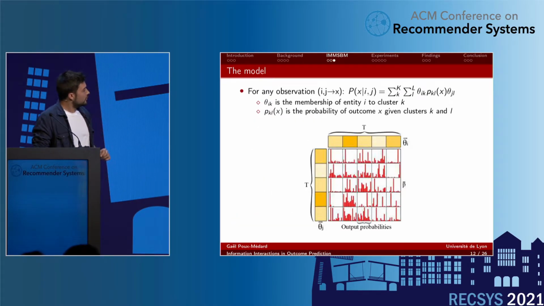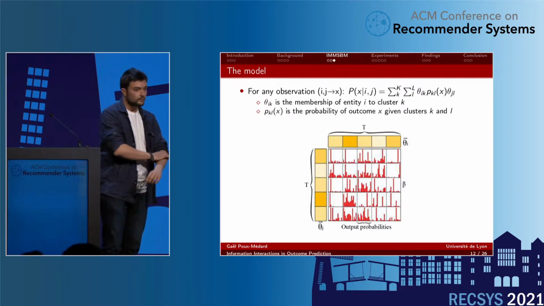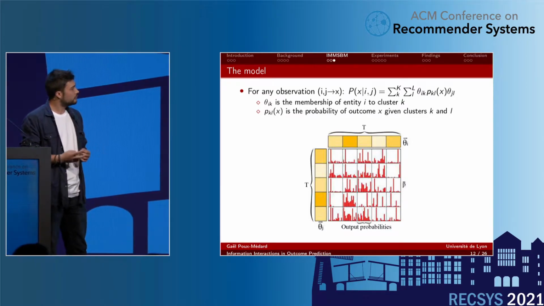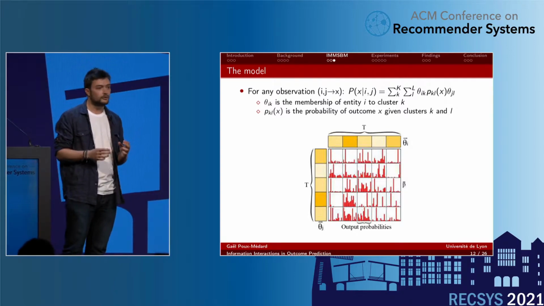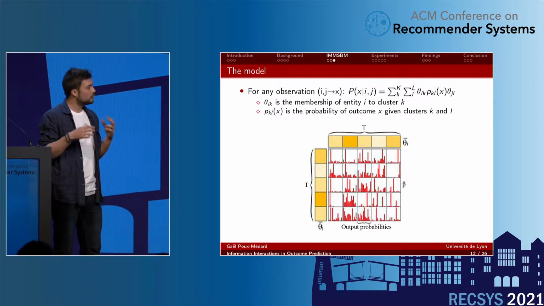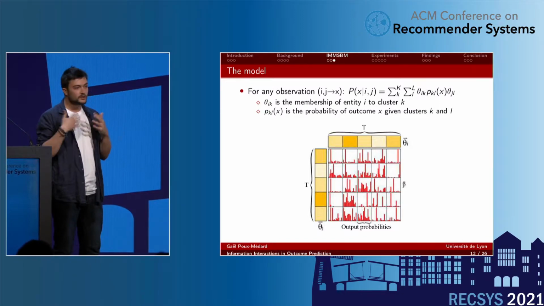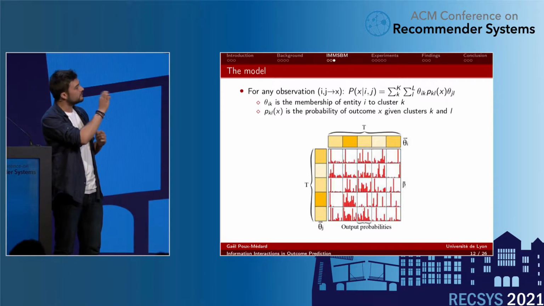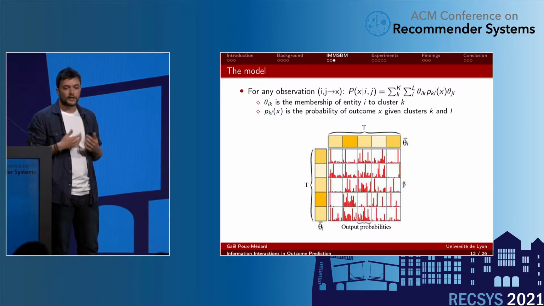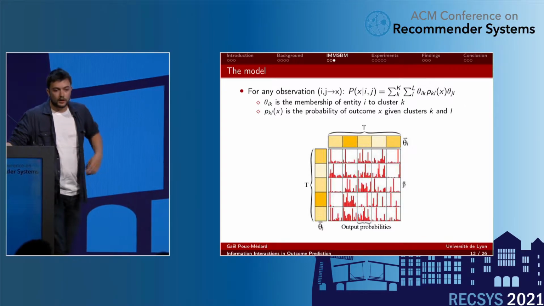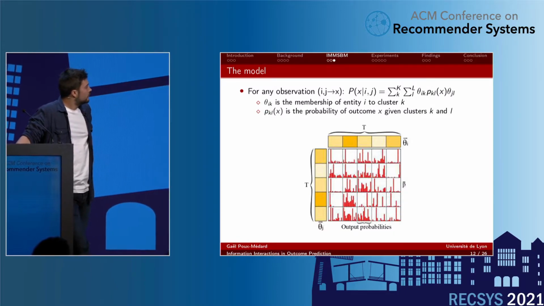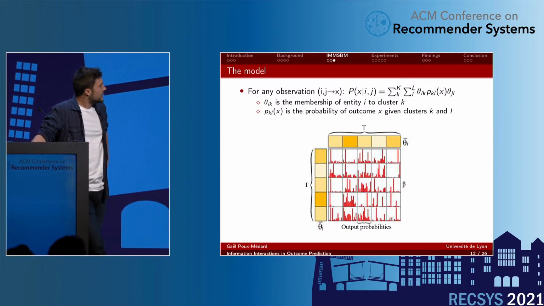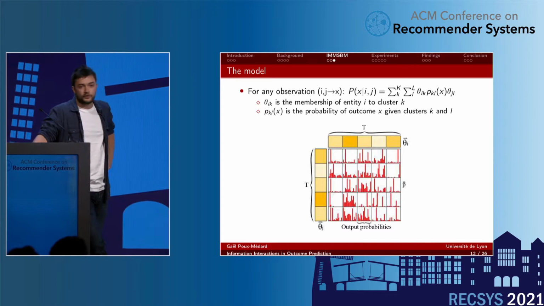Our model reads like that mathematically. There are two quantities that we aim to infer. A membership matrix, where for each piece of information we'll try to associate to what cluster it belongs and to what extent, so an entry of theta e is normalized to 1. And the interaction matrix pKL of x, which is the probability of an outcome x given clusters K and L.